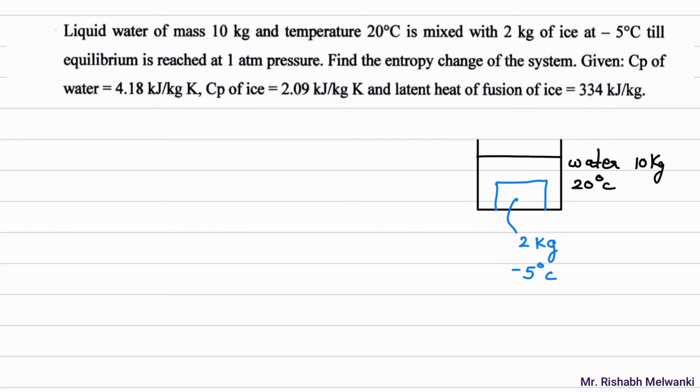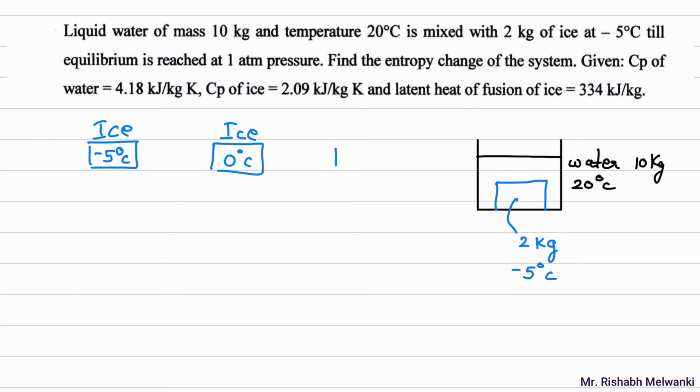Let that equilibrium temperature be TF, T final, for both water and ice. Basically this ice will get converted into water, so the resulting system is all water, with final temperature TF. Now the question arises whether the -5 ice... here there will be the concept of sensible heat and latent heat. I will explain it to you with an example. Suppose -5 degrees Celsius ice is there. This ice will get converted into 0 degrees Celsius ice.